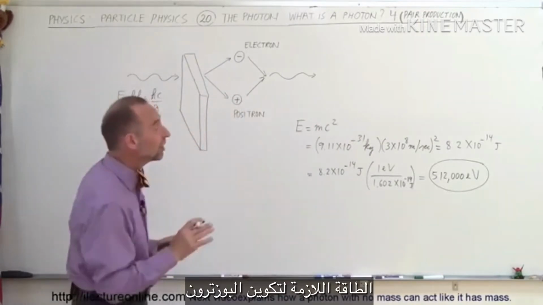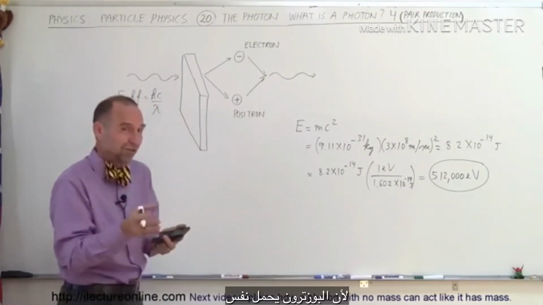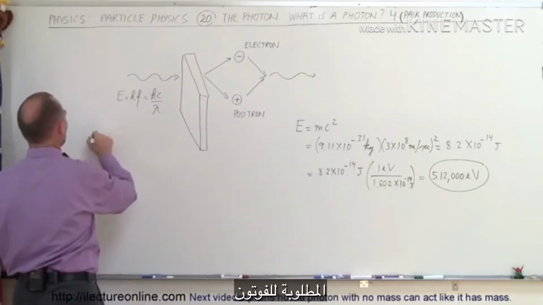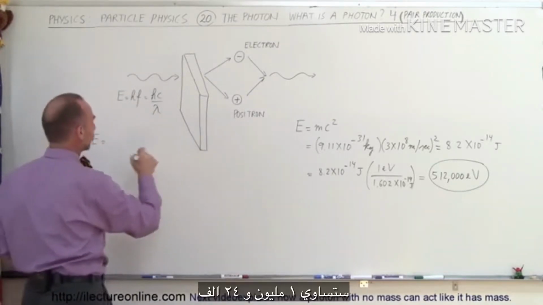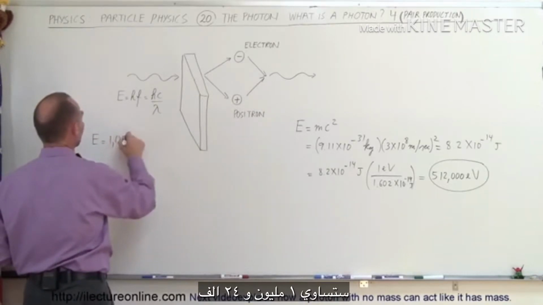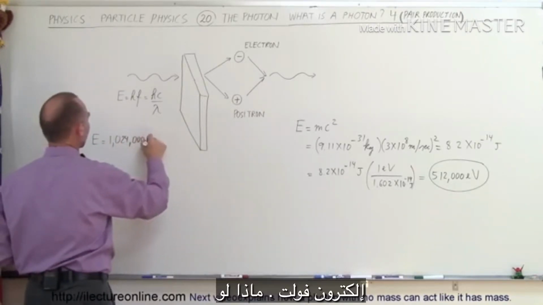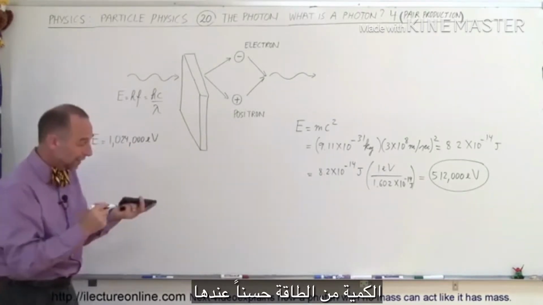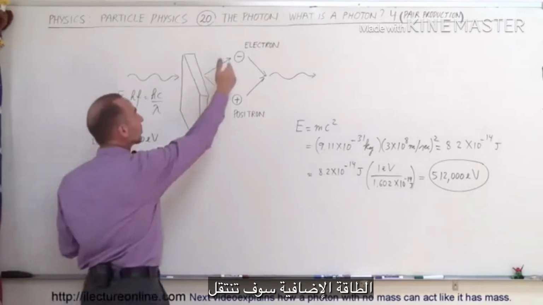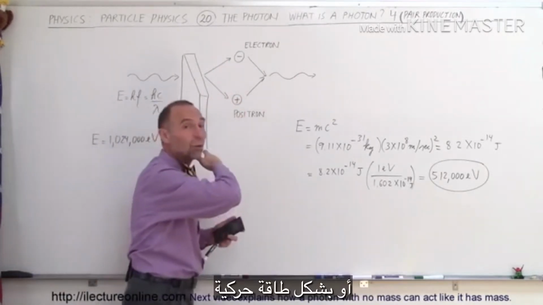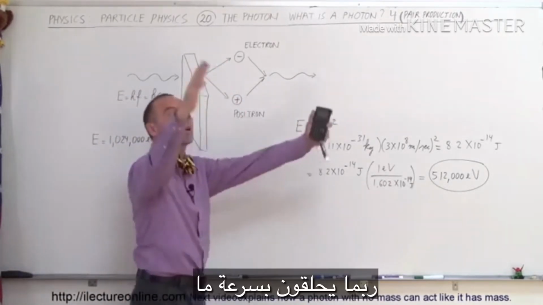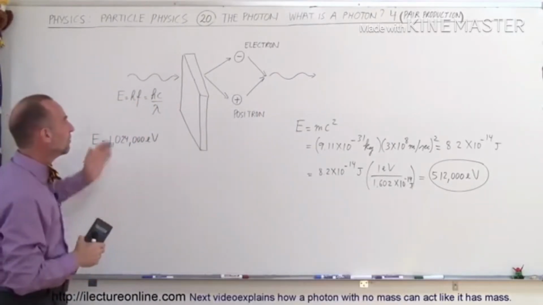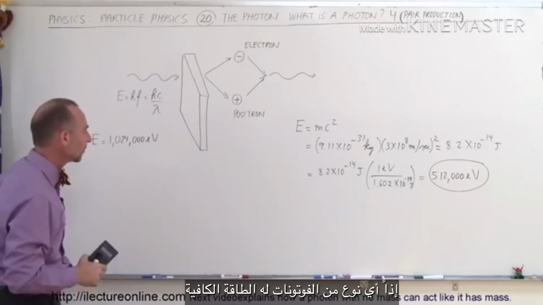So that's the amount of energy you need to make an electron, and of course that would also be the amount of energy you need to make a positron, because the positron has the exact same amount of rest mass. So the energy required for the photon would have to be equal to 1,024,000 electron volts. Now, what if a photon came along that had more than that amount of energy? Then the additional energy would be imparted to the electron and positron in the form of kinetic energy, and they would fly off at some speed. The more kinetic energy they have, the faster they would be flying away from this particular event.